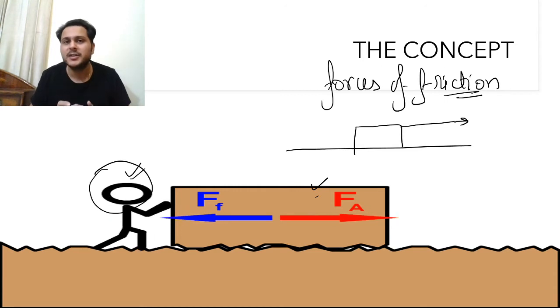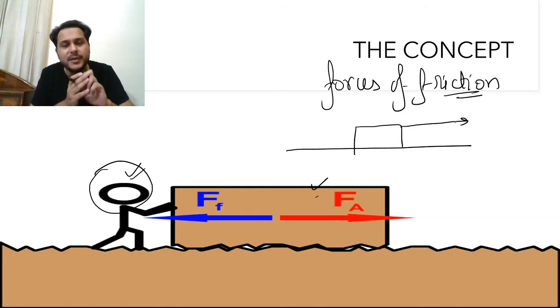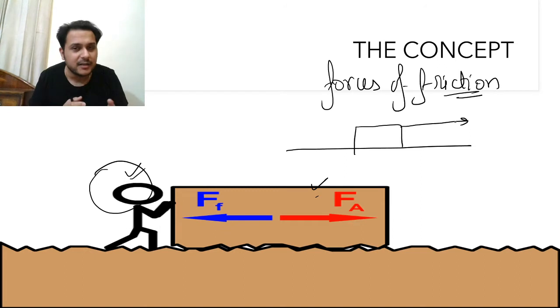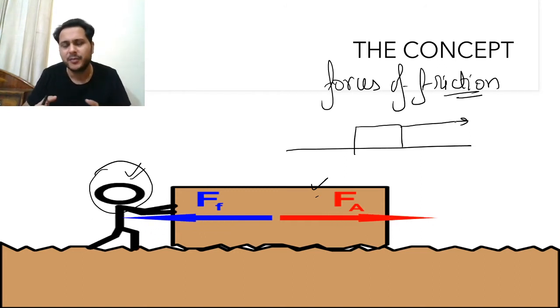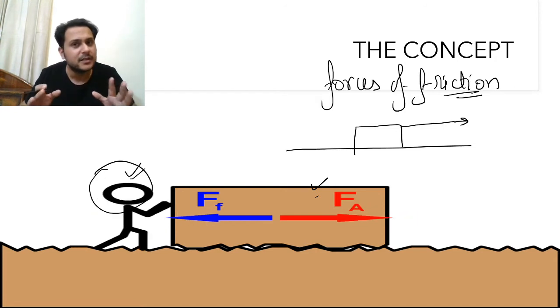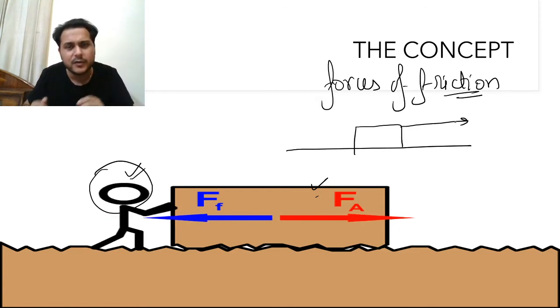There will always be two kinds of forces. One will be the applied force and second will be the reactive force. One will be the action, another will be the reaction. The action-reaction concept which you have been studying since your childhood. Same is the concept I am discussing here. So let us first consider what the action forces are.